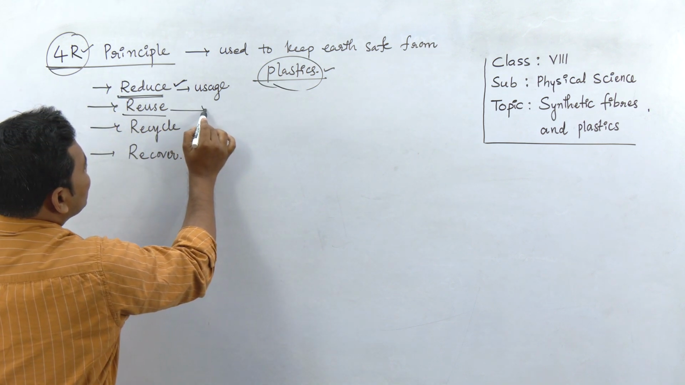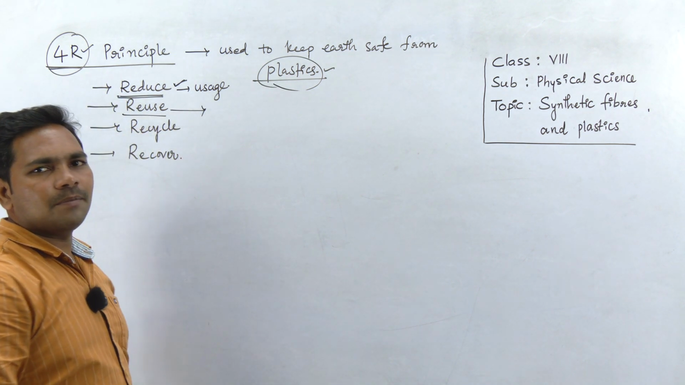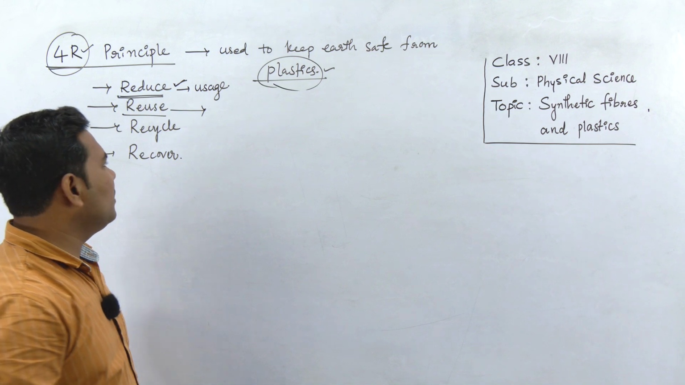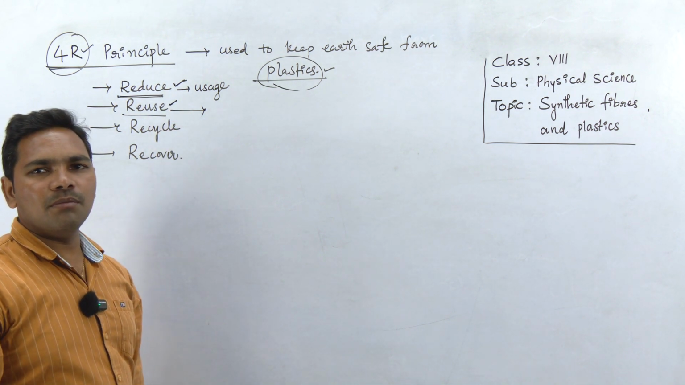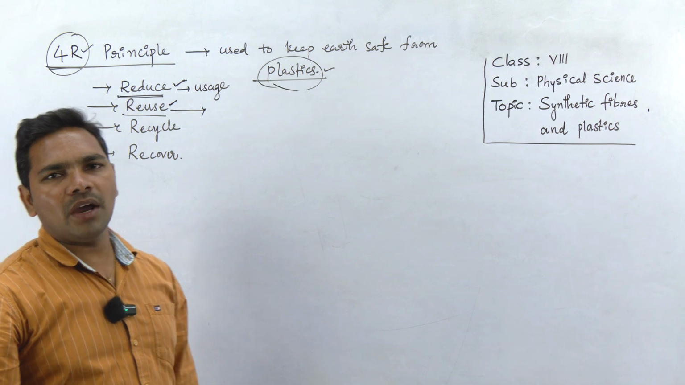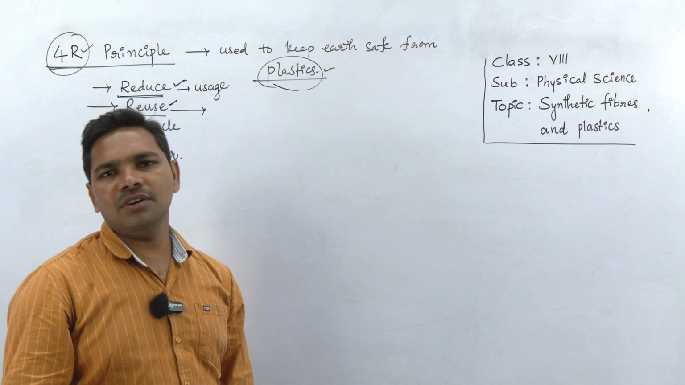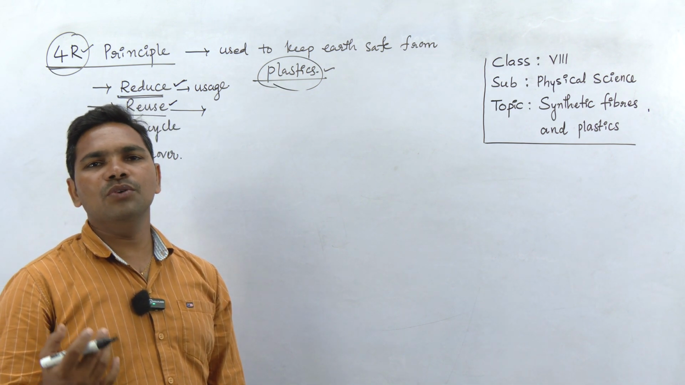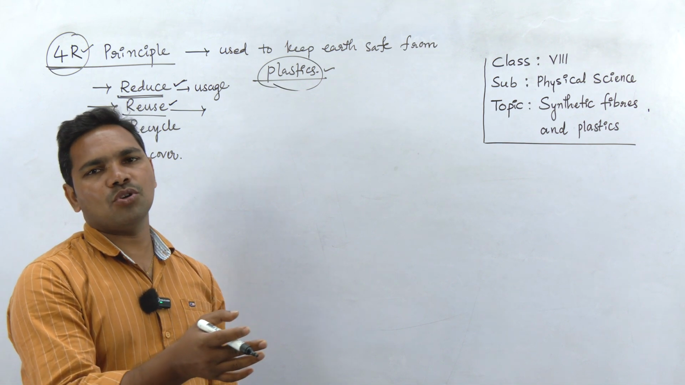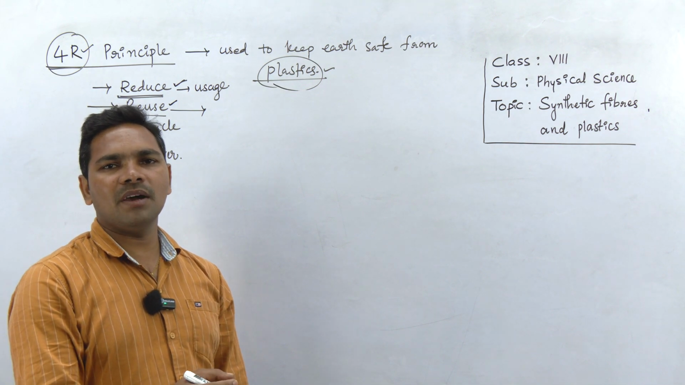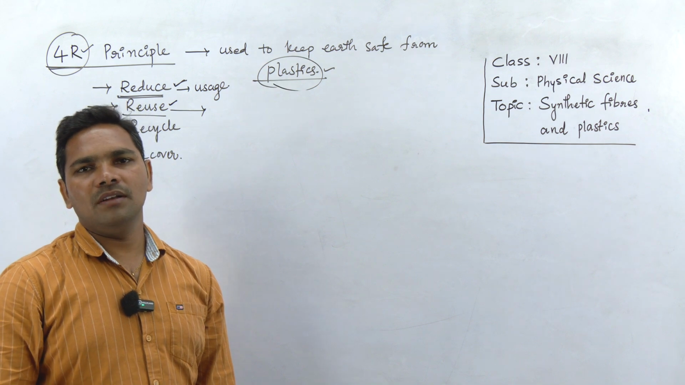Second one, reuse. In some cases we cannot reduce the plastic, but there are many plastics which can be reusable. If you have a polythene bag, instead of simply throwing it outside, you can use it for future purposes, right? Whenever you go shopping next time, you can carry the same polythene bag instead of bringing a new one. Is it clear?